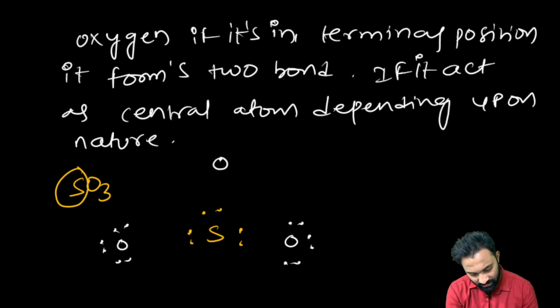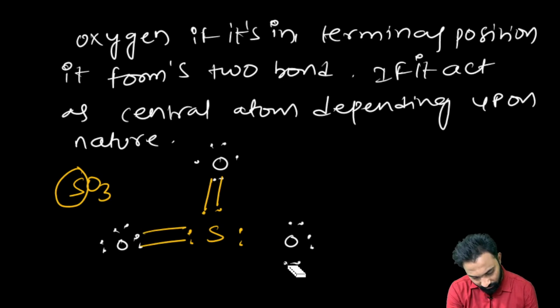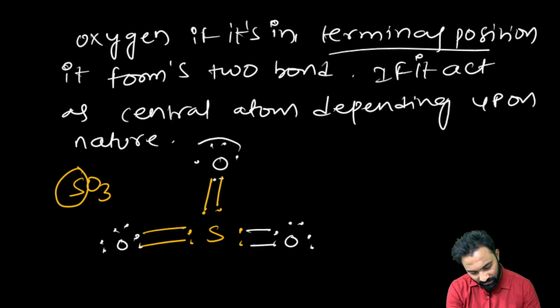Now this one will form a double bond, this one will form a double bond, and this one will also form a double bond, right? You see, when the oxygen is at the terminal position, it forms double bonds.